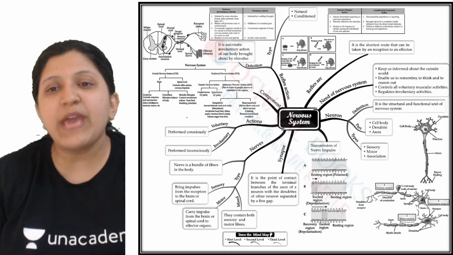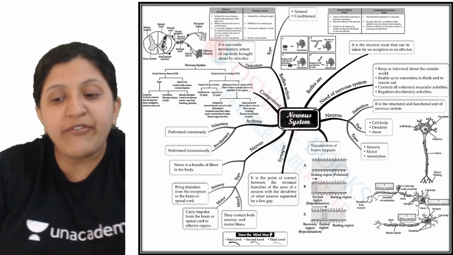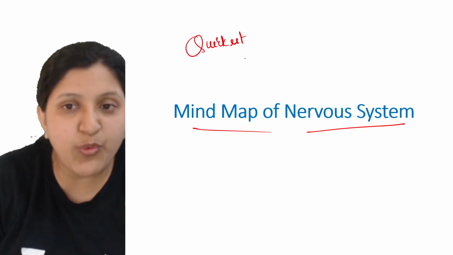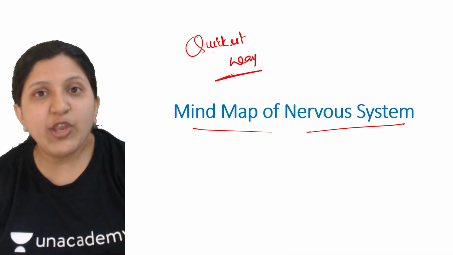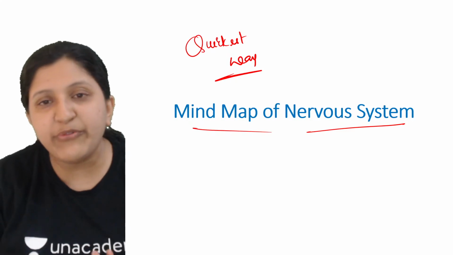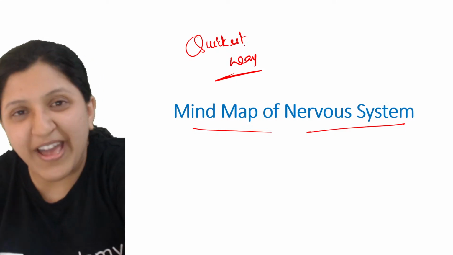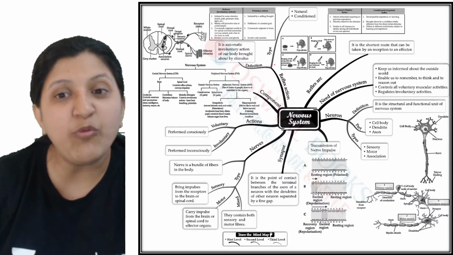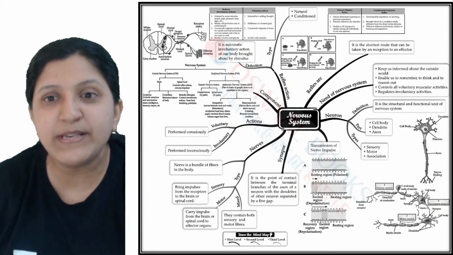So as you can see, what is this? This is a mind map. This is why we say mind map. It is the quickest way possible for you to revise a particular chapter. Let's say you are at a very tense moment when you are writing your exam. Don't be tensed, that is another thing. But when you are tense, you just want to have a look at what all is present and how you can go about it. So you need to have a mind map. Mind map is very important.